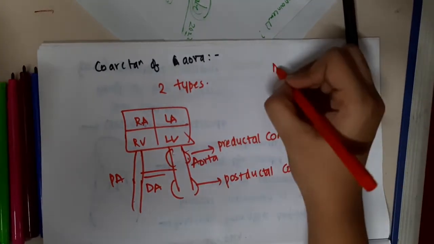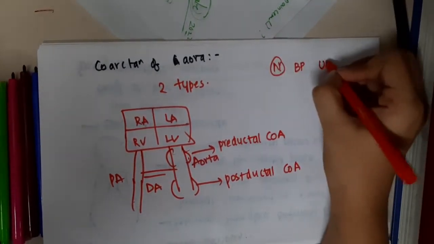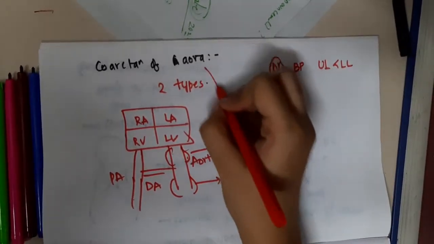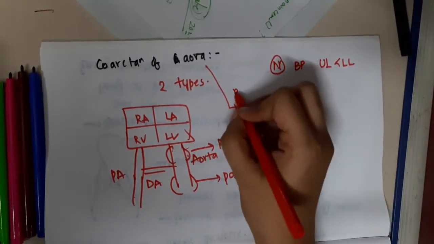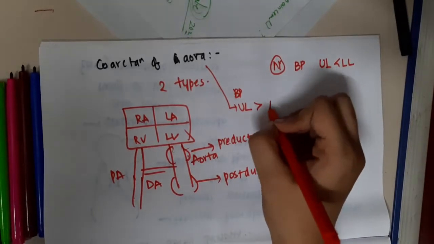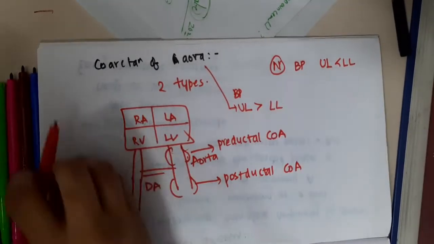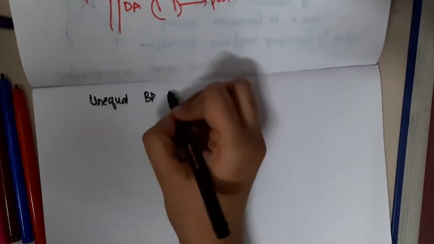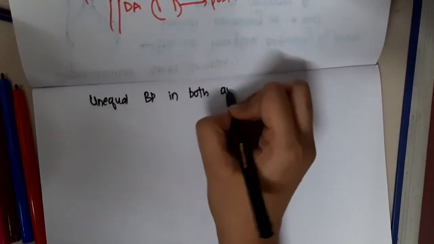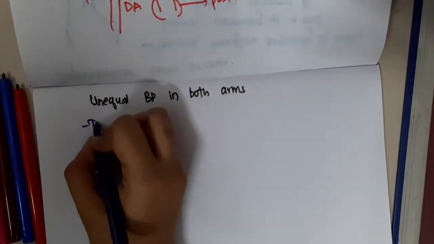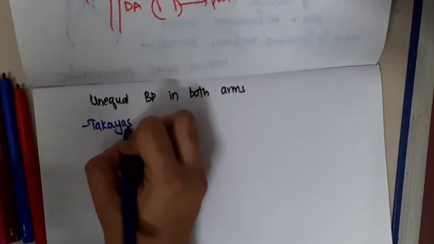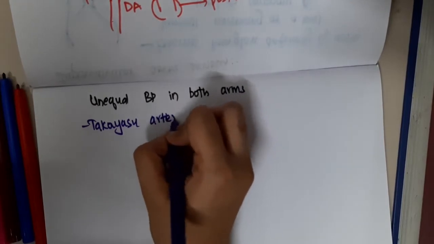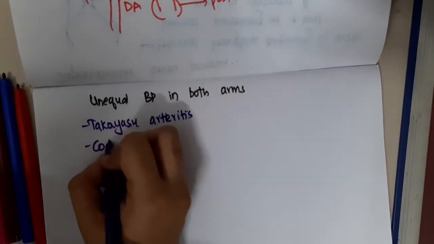Okay, normally the blood pressure of the upper limb is less than that of the lower limb, but in coarctation of aorta, the blood pressure of the upper limb will be more than the lower limb. Now let us learn the list of diseases where you will see unequal BP in both the arms. Unequal BP in both the arms is seen in Takayasu arteritis, coarctation of aorta,